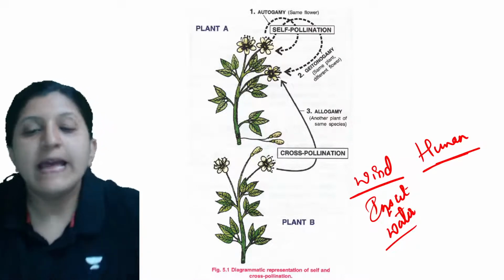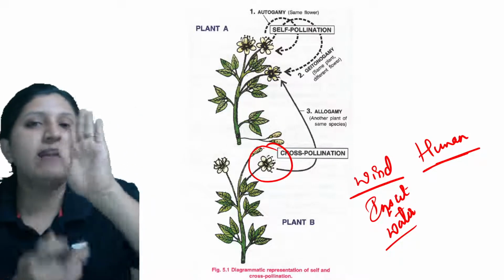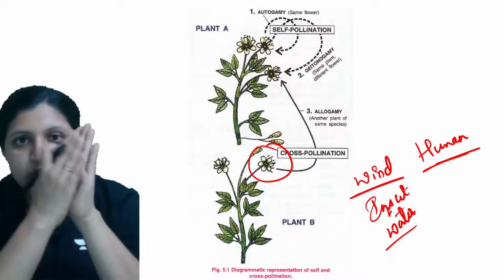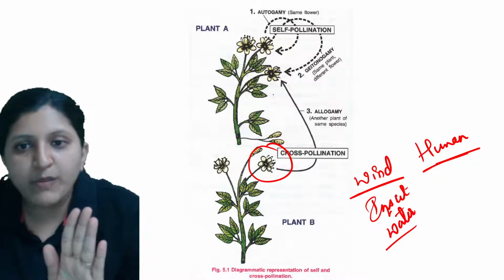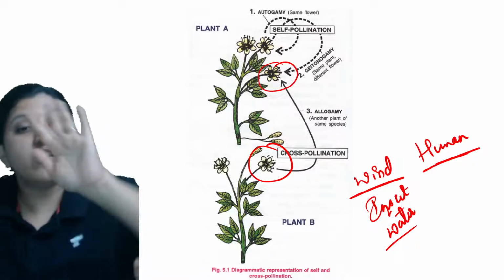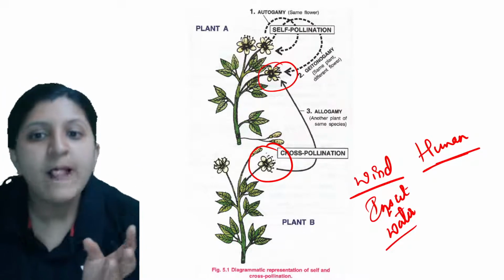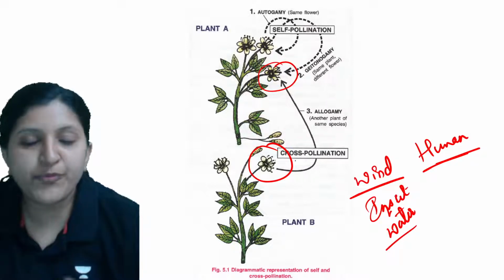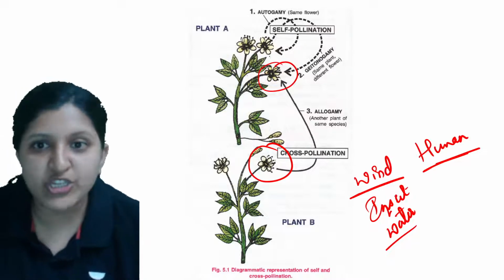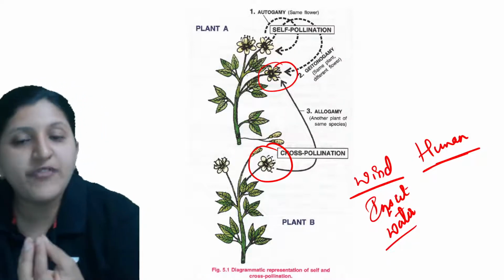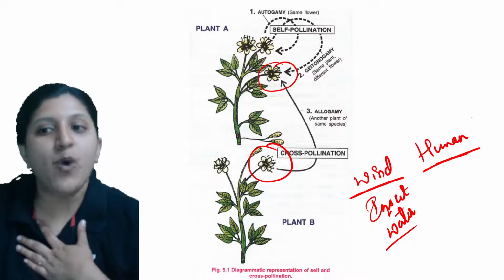In that case, let's say I touch this flower. On my hand the pollen grains are attached, a lot of powdery material. Next I'll go from here and touch this flower. Now when I touch this flower, the stigma is going to receive the pollen grain I collected from the other flower. That is a different plant of the same species. So now who is the agent? Human is the pollinating agent.